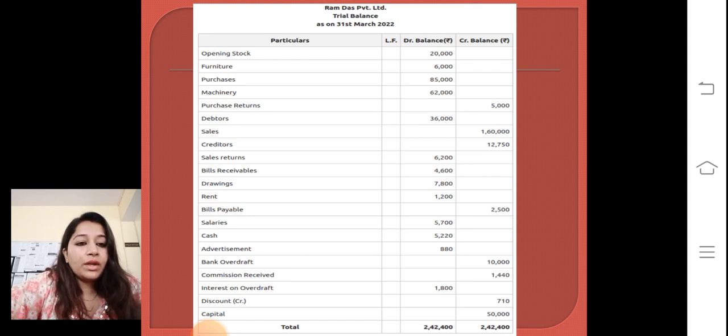So in this way we make a trial balance, and at the end we can see the total. Debit balance and credit balance are the same, 2,42,400 and 2,42,400. So it means our trial balance is accurate, our ledger accounts are accurate. Both the balances should tally. So this is how to prepare the trial balance, and based on this trial balance we will prepare the final accounts of the company. Thank you so much.